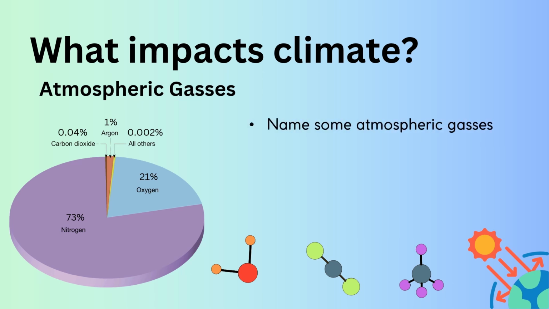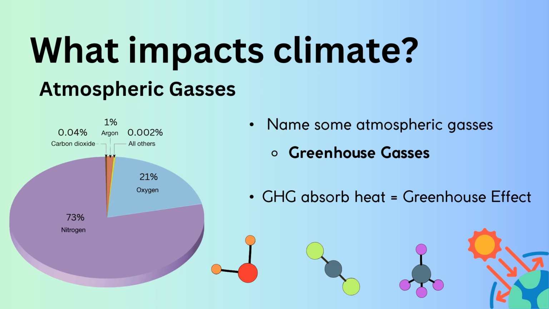We also have ones that are called greenhouse gases. They are a special group of gases that are important to our atmosphere. They are responsible for a special phenomenon called the greenhouse effect. Raise your hand if you have ever heard of the greenhouse effect before.